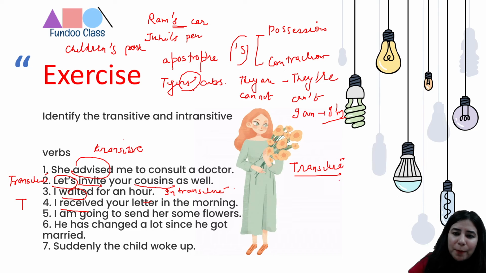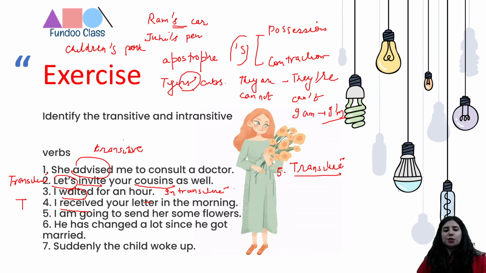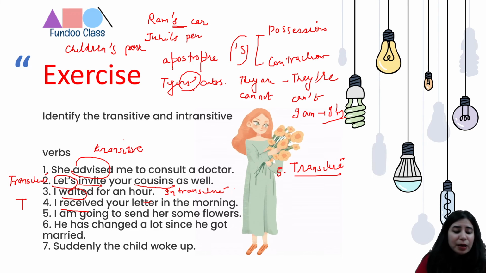So for question number 5, the verb is transitive in nature. I hope I make sense. Everybody, quickly give me a thumbs up. Any doubt, please let me know. Otherwise, let's move to the next sentence, which is sentence number 6.